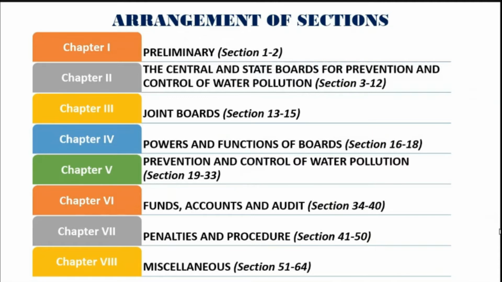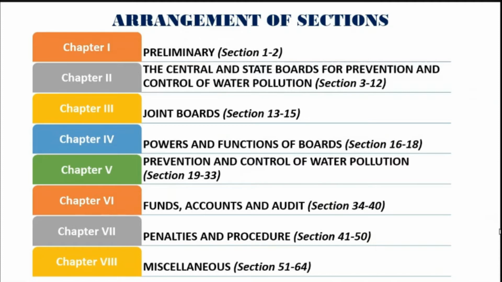For example, chapter 1 is dealing with the preliminary, basically the definitions, the words which have been used in the act have been discussed under two sections, section 1 and 2. Chapter 2 discusses the central and state pollution control boards for the prevention and control of water pollution from section 3 to 12. There are various activities and powers that have been discussed under these sections.